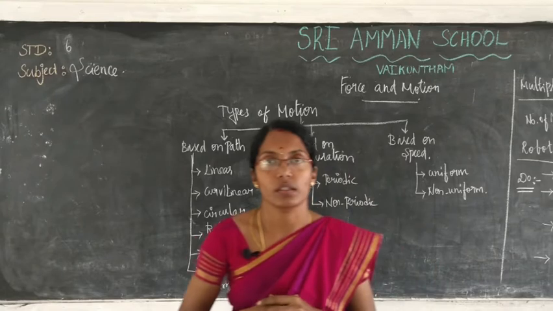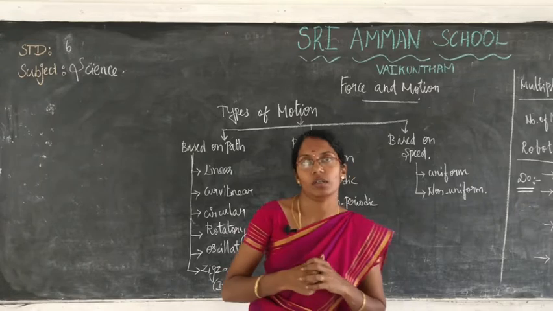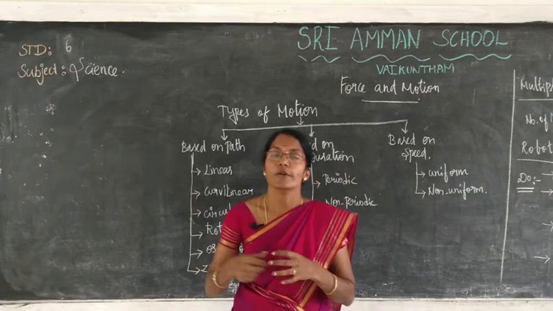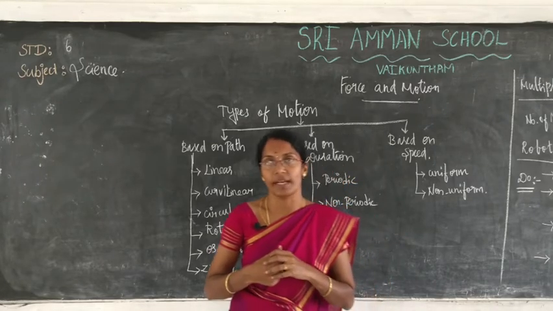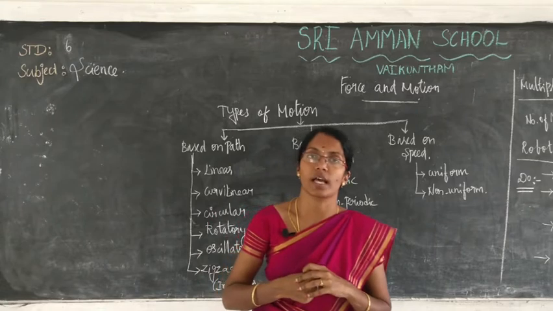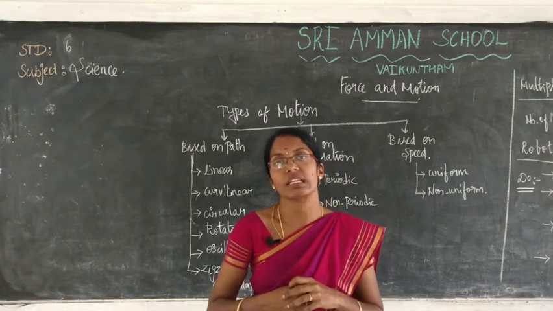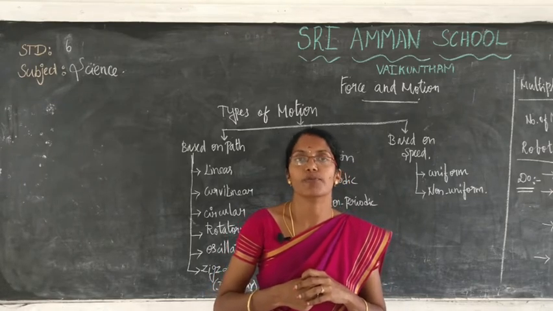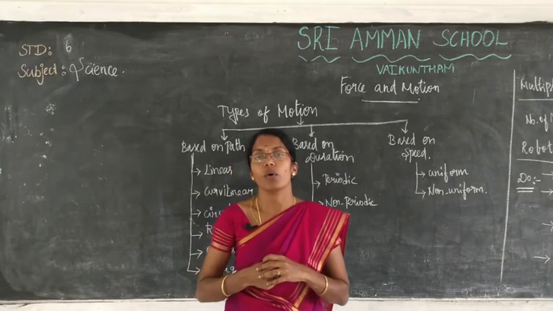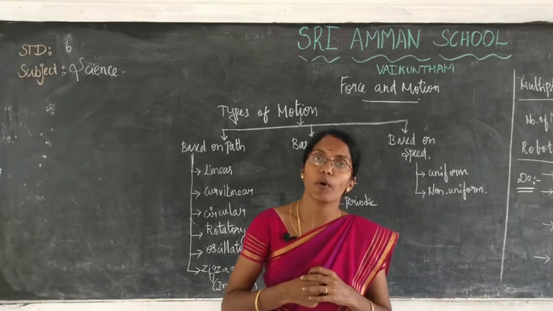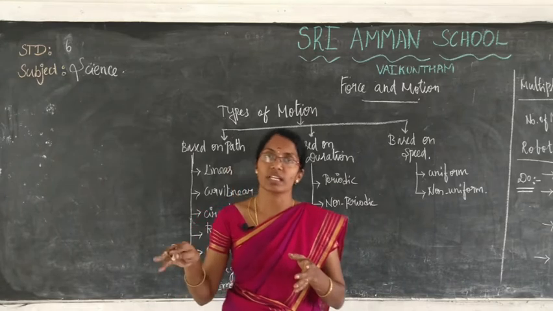In the last session I had given many examples for push and pull. So what is motion? Motion is nothing but moving, the movement of an object from one place to another. How does the object move from one place to another? Either by push or pull, that is by force. By a force, an object is moved from one place to another, and also brought to rest. How will the object come to rest? With the help of force. Without force, the object cannot come to rest. So these are the items we have seen in the last session.